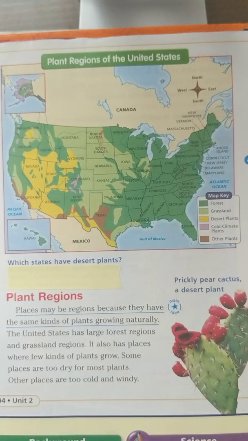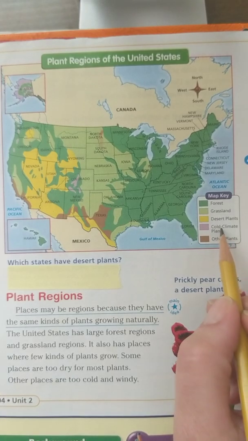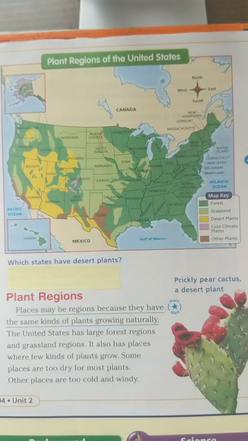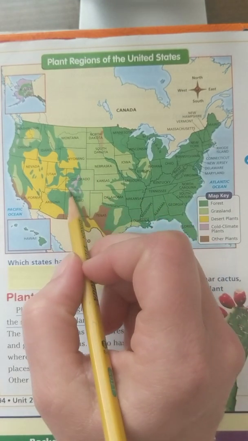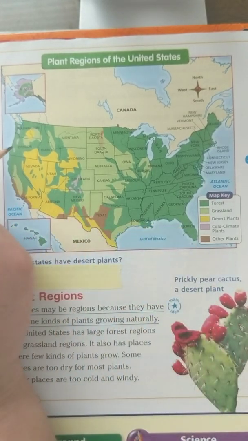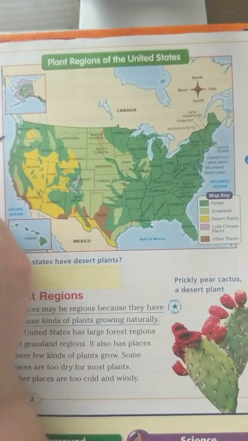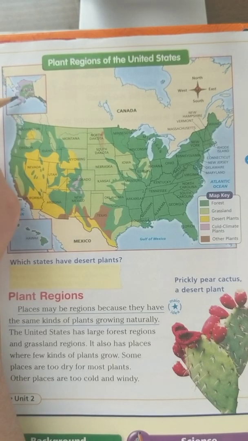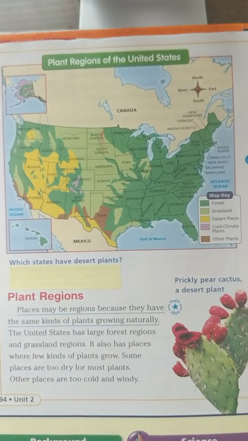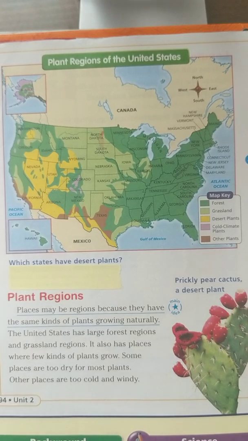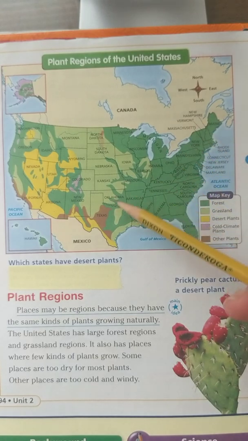Ooh, we didn't point out this one. Where in the United States do we have cold climate plants? Okay, there's really only a few areas. We see it here in Colorado, here in Oregon and Washington, and then most of it is in the state of Alaska, because Alaska is very much farther north. Okay, which plant region shown on this map is the largest? And you should have said the forest. We can see that most of it is the forest.